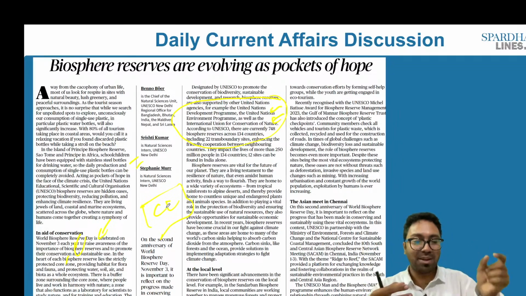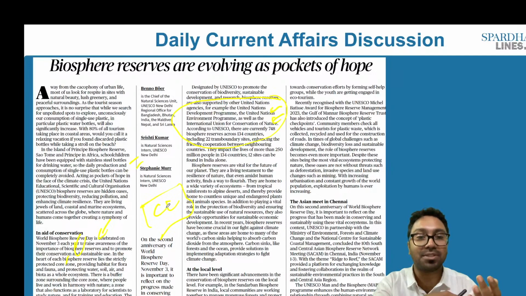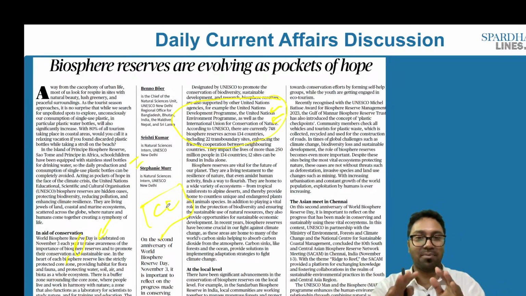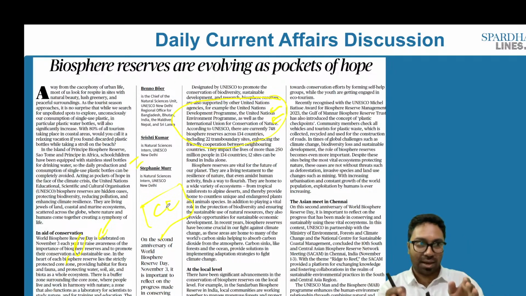So the forests have been able to absorb the excessive carbon, acting as a carbon sink. So we are able to manage the climate change crisis, and we are able to ensure that climate change manifestation is reduced over a period of time. So these are the advantages.